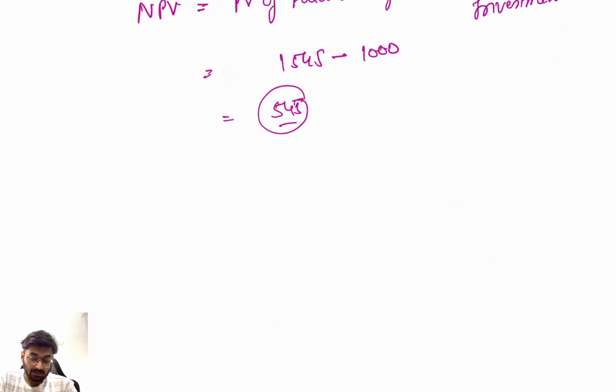Now see, if your NPV is greater than 0, accept the project, it will add value to the company. If your NPV is negative, that means you should not accept the project. It will destroy your money. And if it is 0, that means there is no gain, no loss.